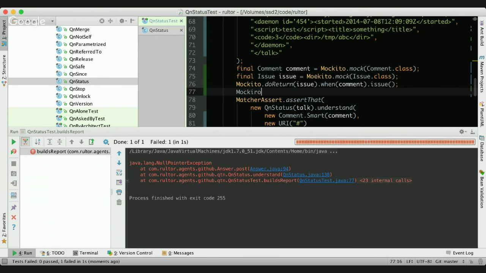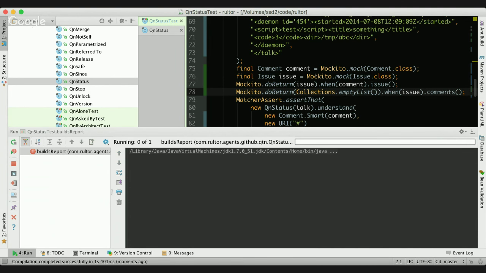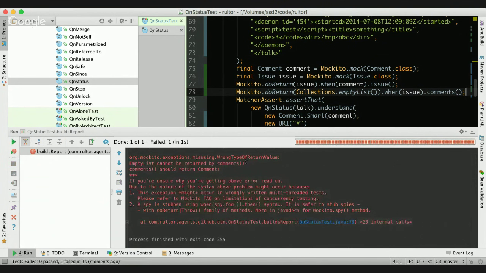So I'm saying Mockito doReturn, let's return an empty list of comments when issue comments is called, to avoid the null pointer exception. Let's run it again. Again, wrong type of return value. An empty list can't be returned for comments. Comments should return comments. That's my fault, so it has to be comments here.